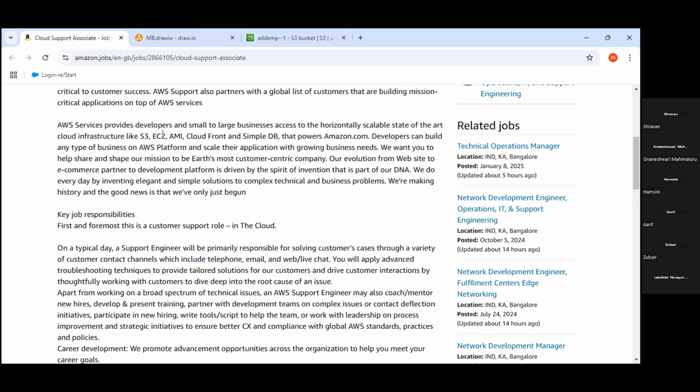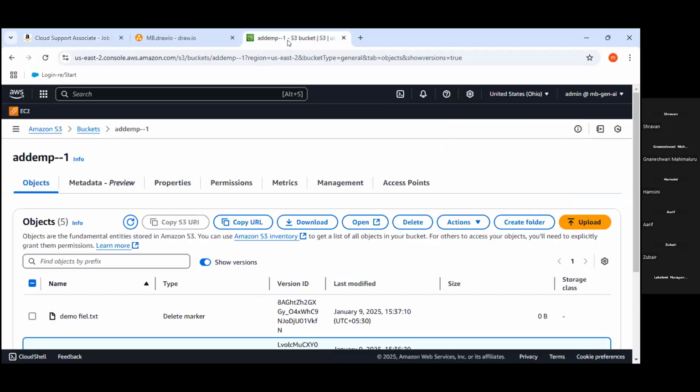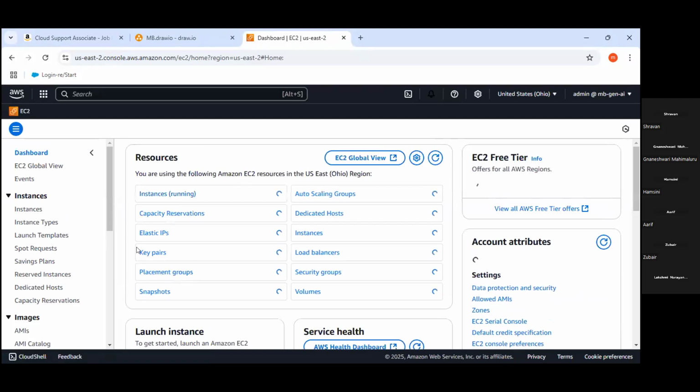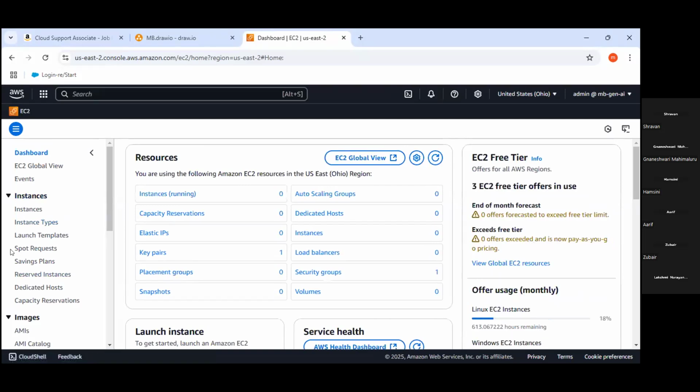So an important concept, guys, inside the EC2 instance: types of EC2 instance purchasing. Okay, I'll show you that. I'm going to the EC2. You can see on the left-hand side, folks: spot request, savings plan, reserved instance, dedicated host. So these 4 plans you need to understand.